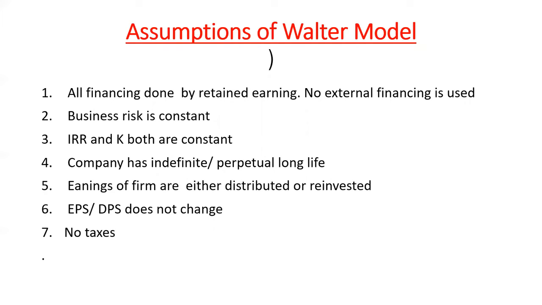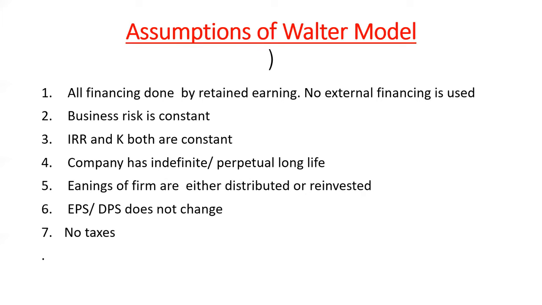Walter model says that all financing is done by the retained earnings, no external financing will be used. He said whatever financing we need to do, we will do by using the retained earnings. No external debt will be used. Then business risk is constant. Then IRR and K, means the internal rate of return and cost of capital, will be constant. Fourth point says that the company has indefinite perpetual life. Suppose if in place of indefinite you see definite in the exam, that statement will be totally incorrect. So remember, a company's life is indefinite as per Walter model.